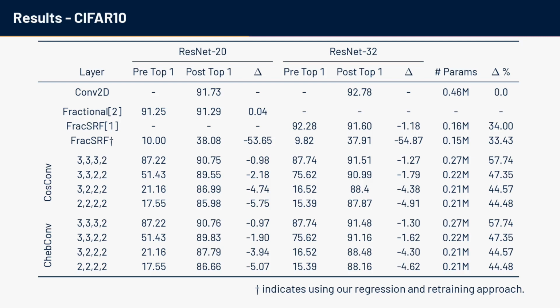Our method is able to reduce the size of ResNet 20 by 42%, with only a 1% reduction in accuracy. Whilst not designed to approximate previously learnt filters, we applied our regression and retraining approach to the comparable methods fractional filters and FRAC-SRF. We found that fractional filters was not able to approximate the kernels to any meaningful degree, even after fine-tuning, achieving no better than random guessing, that is to say 10%. FRAC-SRF was not able to approximate the kernels initially, but was able to recover some accuracy after fine-tuning.